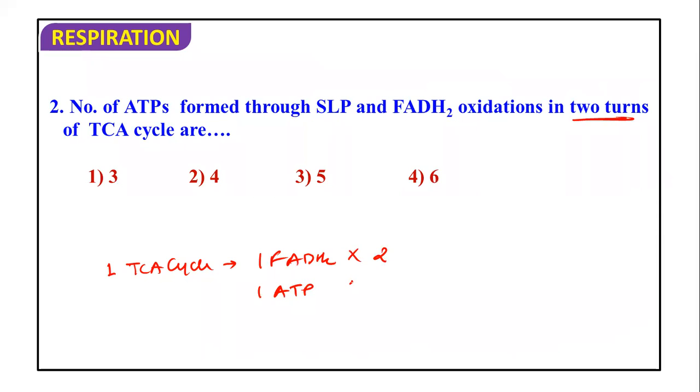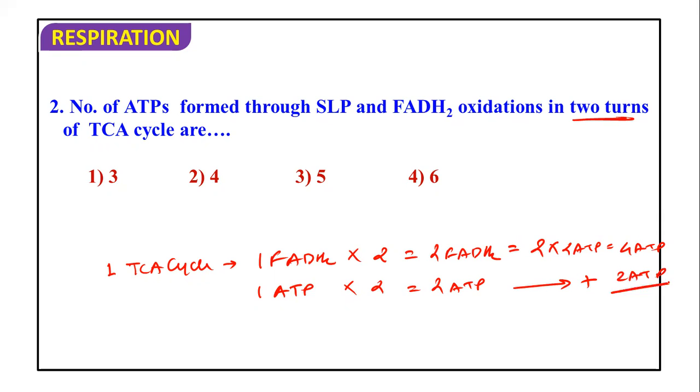But if 2 turns are there, then it is going to be 2 FADH2 and 2 ATP. Now 1 FADH2 gives rise to 2 ATP, so it is going to be 4 ATP plus this 2 ATP. So the total is going to give rise to 6 ATP. Okay. So here 6 is going to be the correct answer.